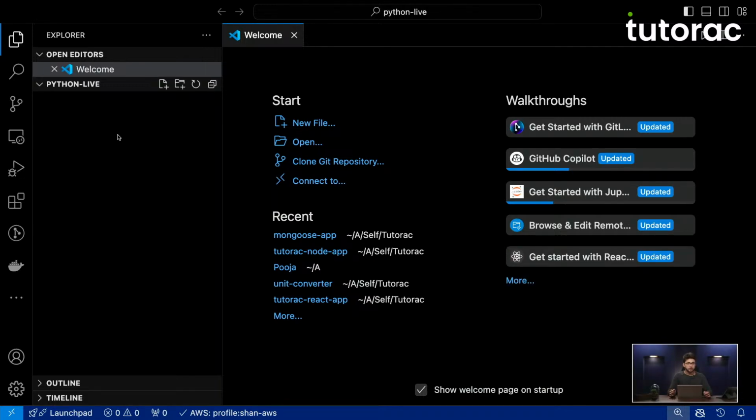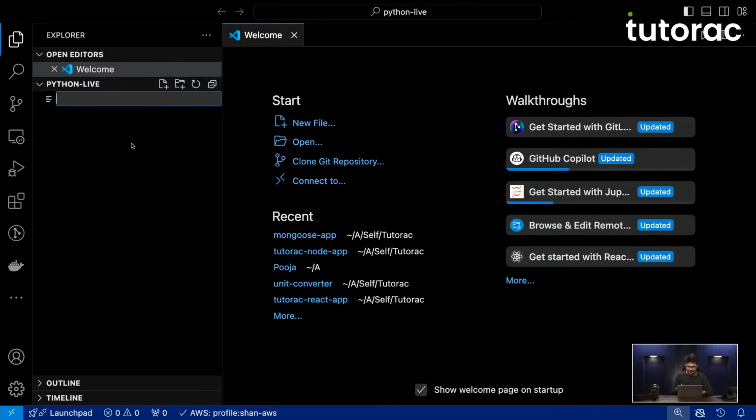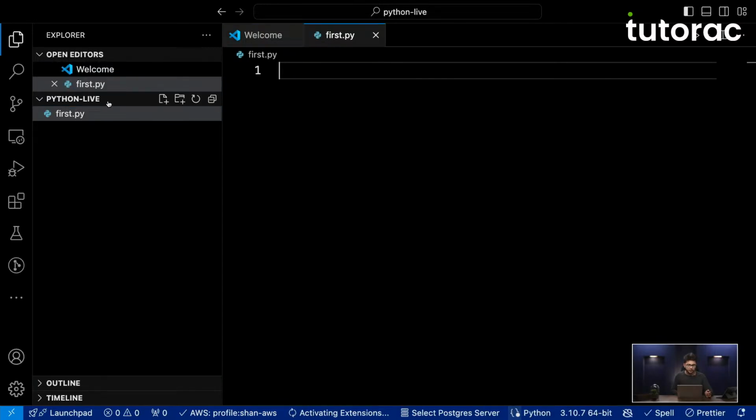Whenever we want to create a new Python file, its extension is always going to be .py. So I will create a new file, and let's say I name this file first.py. Okay, you will see a cute little Python symbol at the left side of the name of the file. So this is our very first Python file, which I have written as first.py.